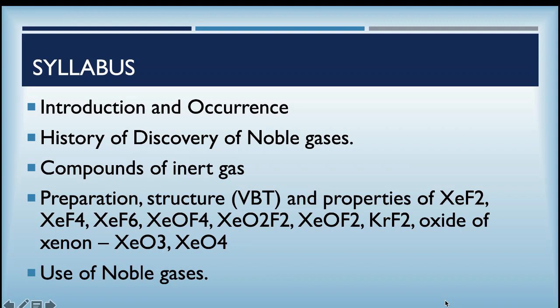Other topics are compounds of the inert gases, preparation, structure and the properties of the various fluorides and oxides of the rare gases, that is xenon, oxides of xenon and krypton fluoride, and the applications or uses of the noble gases. Today we will take the introductory portion, occurrence and the history of discovery of the noble gases.